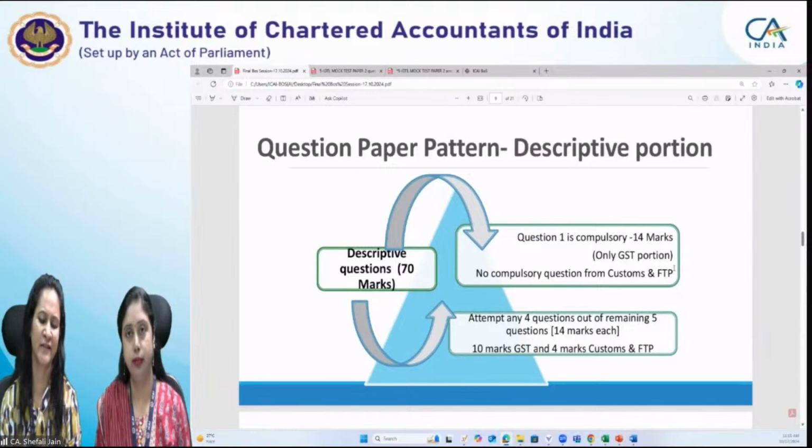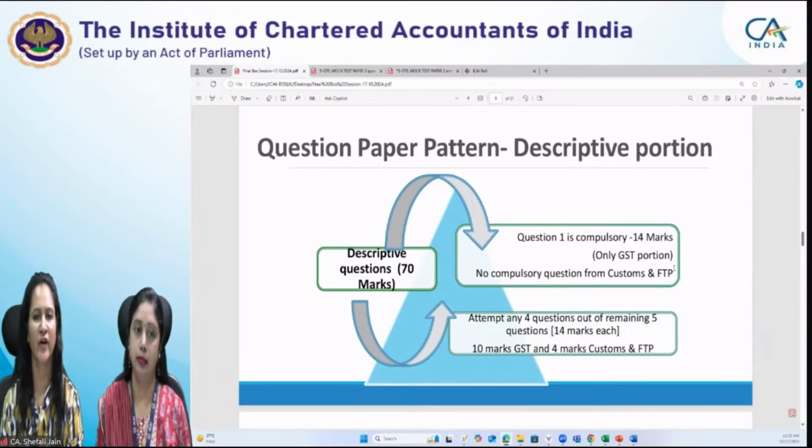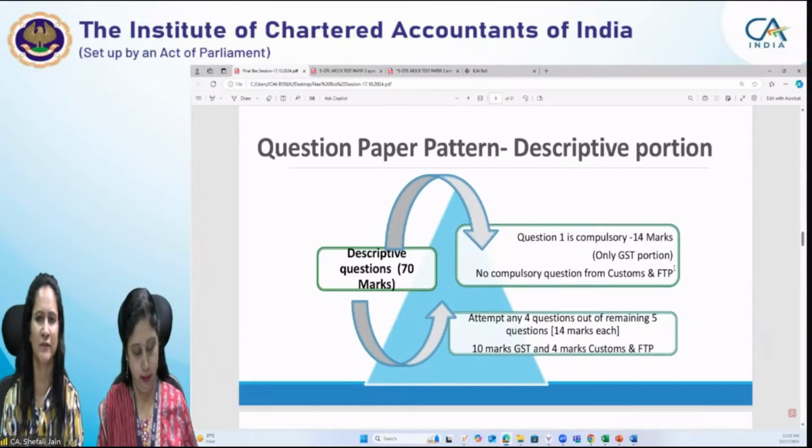Then other than the compulsory question, you have to attempt any 4 questions out of the remaining 5 questions, and each question will be of 14 marks. Now, how these 14 marks will be divided: 10 marks will be from GST, and 4 marks from customs and FTP. If it is question number 2, then it might have 2 or 3 parts, but 1 part will be of customs and FTP, and in each question, customs and FTP will carry the weightage of 4 marks.